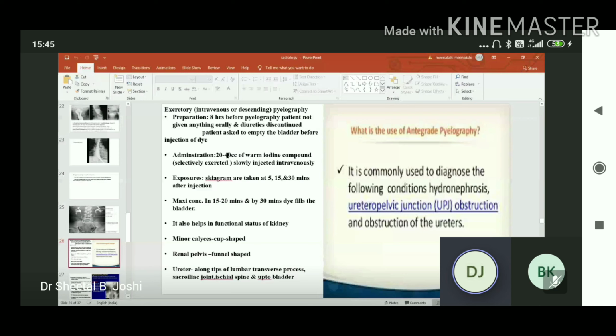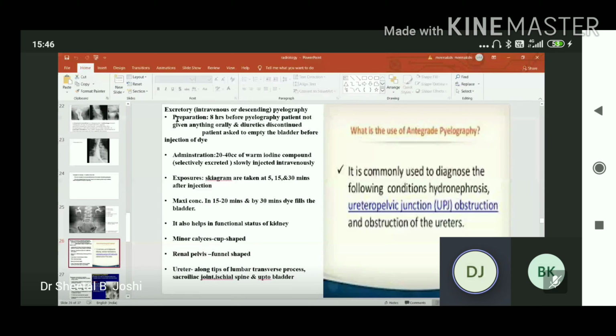Then administration of 20 to 40 ml of warm iodine compound, which is selectively excreted by the kidney, we inject intravenously. Now a series of skiagrams are taken at 5 minutes, 15 minutes and 30 minutes. In 15 to 20 minutes, it reaches its maximum concentration, and by 30 minutes, the dye fills the bladder completely.